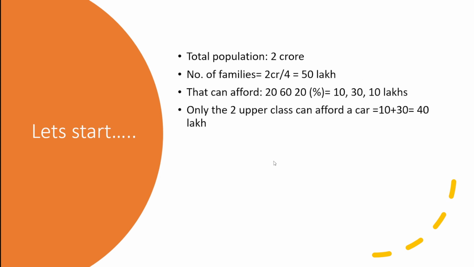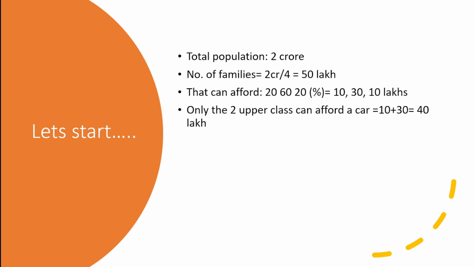Among these, only the upper two classes can afford to buy a car. So the number of families that can afford to buy a car will be 10, that is the uppermost class, and 30, that is the middle class. Adding them, we get 40 lakh families that can afford a car.